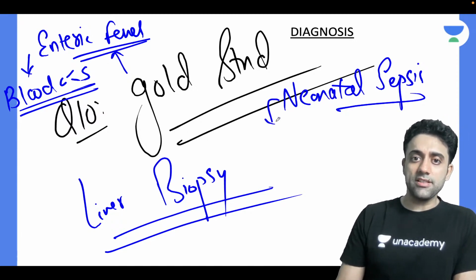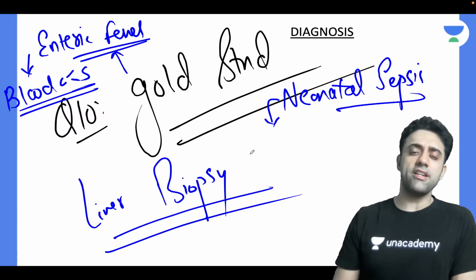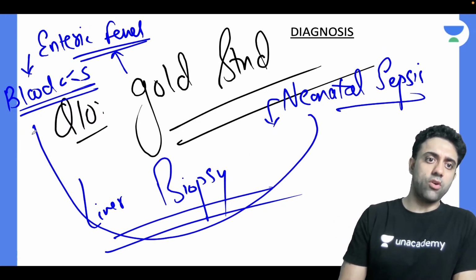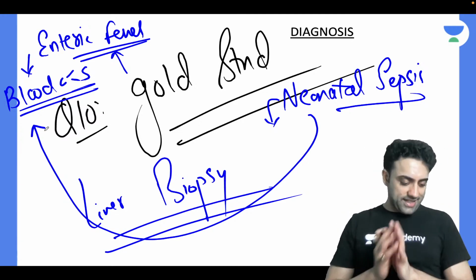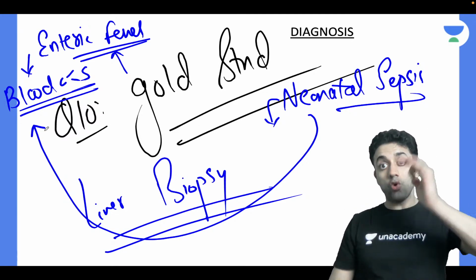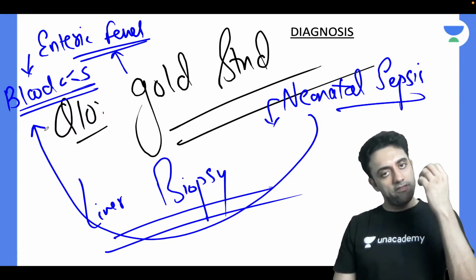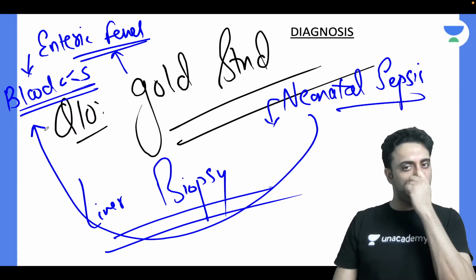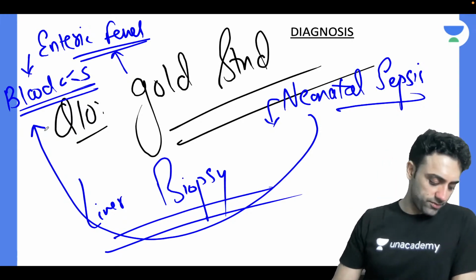For neonatal sepsis, the gold standard investigation of choice also is blood culture. No dear, not septic screening, blood culture. Septic screening is done, Julie, but gold standard, this is an exam question, gold standard investigation of choice will be blood culture. And the most commonest cause of neonatal sepsis in India is Acinetobacter, followed by Klebsiella. That also you must be knowing.